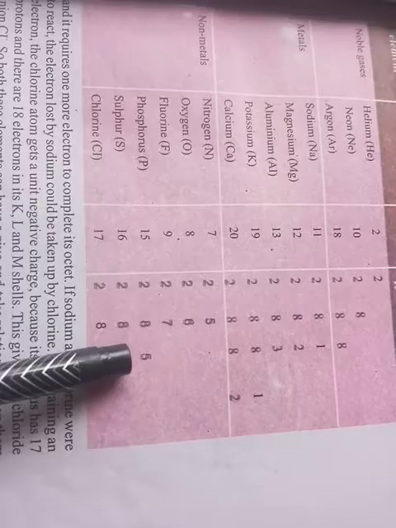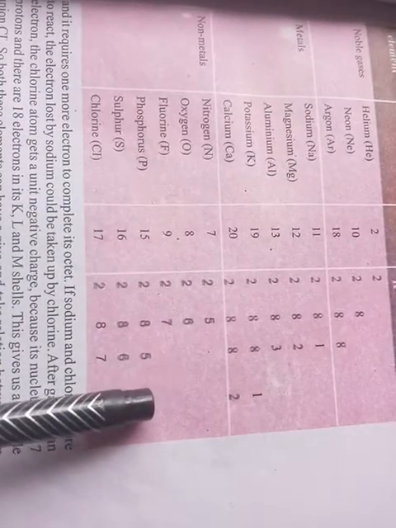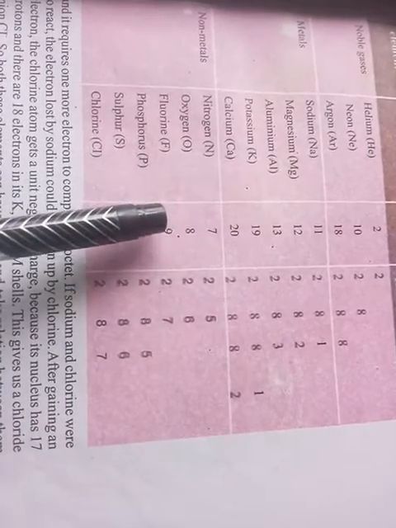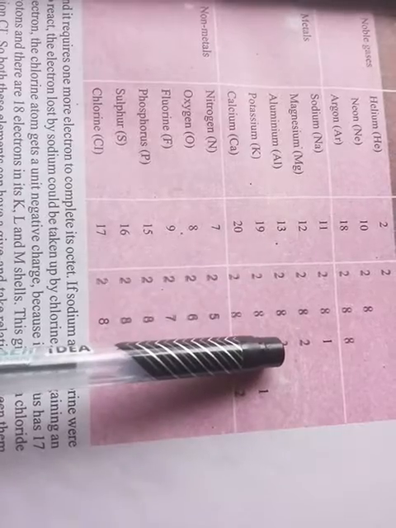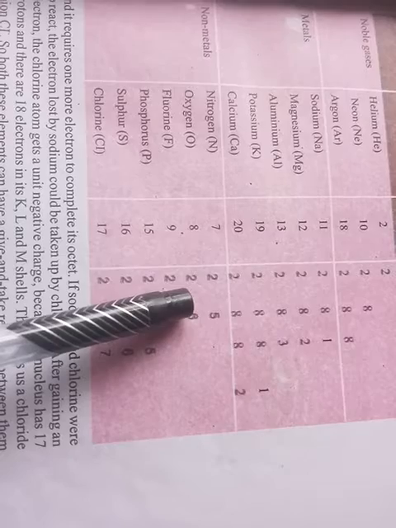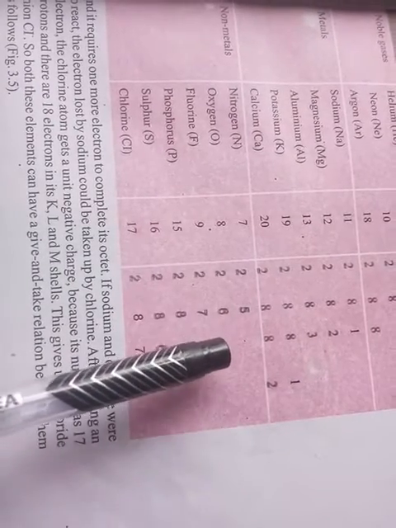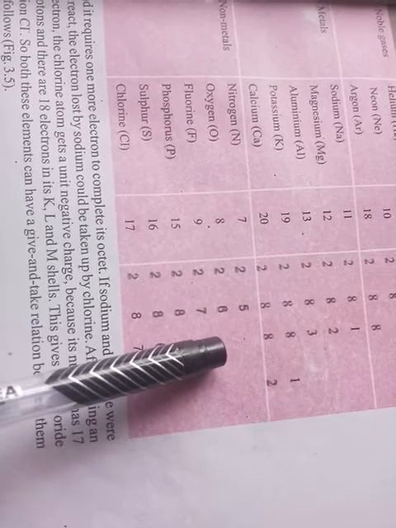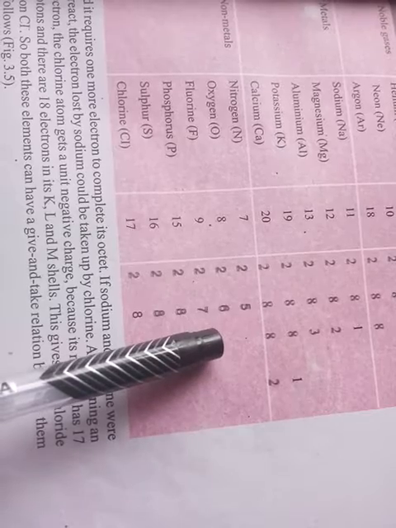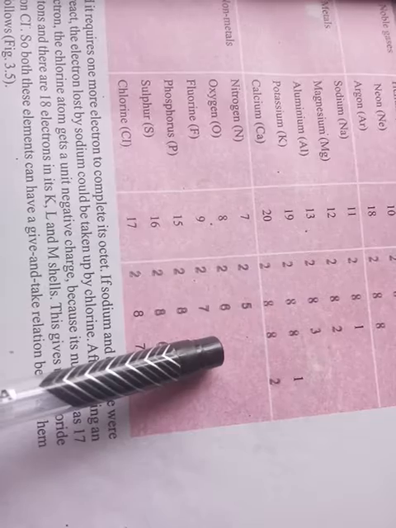Okay, students. So all the metals will lose or donate electrons. All the non-metals will accept electrons. So when metals react with non-metals, what happens? There is an exchange of ions, and as a result they form a compound. Which type of compound? Ionic compound, because the compound is formed by losing or gaining of electrons.